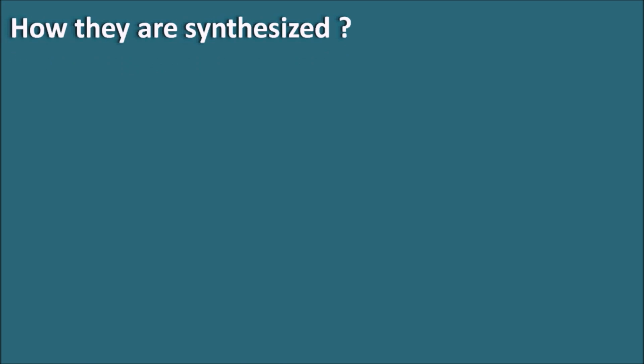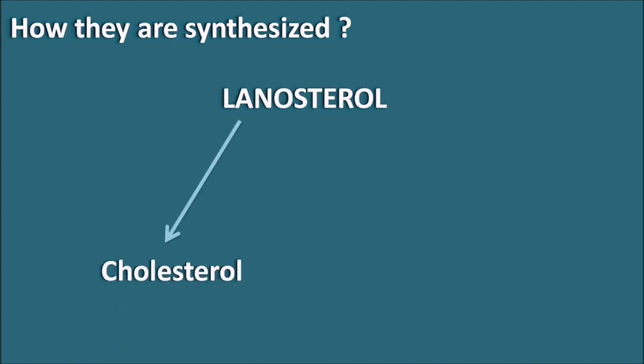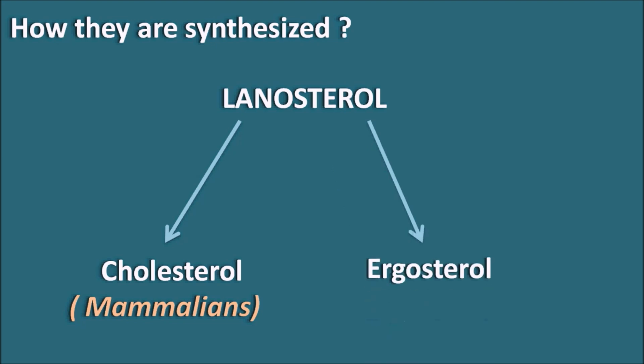Now we have seen that the lipid present on the mammalian cell as well as in the fungal cell are different. The mammalian cell has cholesterol, whereas the fungal cell has ergosterol. For both of these lipids, the common precursor is lanosterol. Lanosterol can be converted into cholesterol within the mammalian cells, whereas it can be converted into ergosterol in the fungal cells. That means even though the lipids are different in the mammalian and fungal cells, they are obtained from the common intermediate lanosterol.